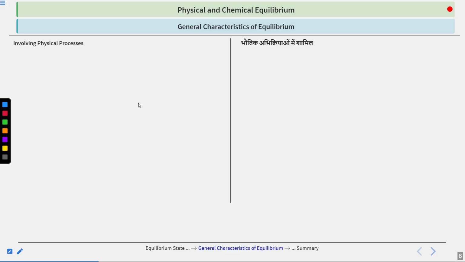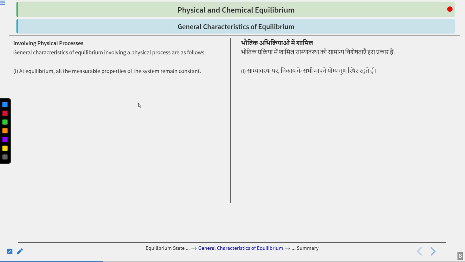Now we will move to the general characteristics of equilibrium involving physical processes. First, at equilibrium, all the measurable properties remain constant. That is the volume, the pressure, the temperature, all of those are constant. Then, equilibrium is attained only when your system is a closed system, meaning energy can be exchanged but mass cannot be exchanged. Otherwise it is very difficult to attain a physical equilibrium because the mass can go into the atmosphere, right?